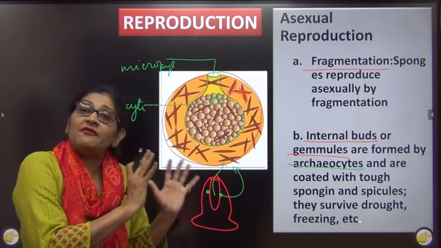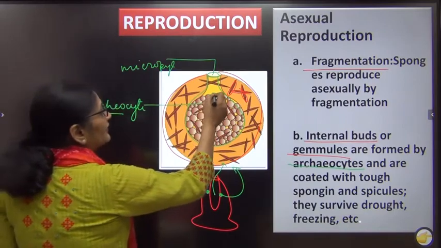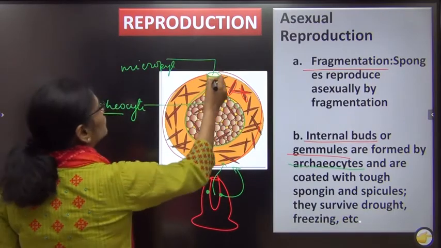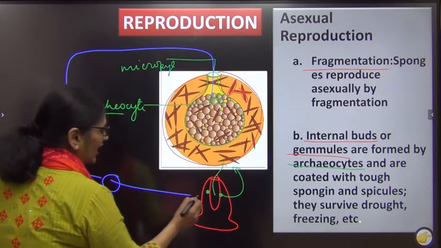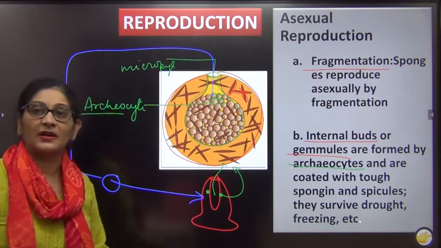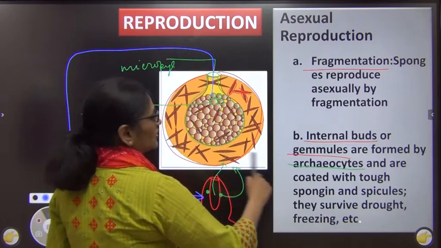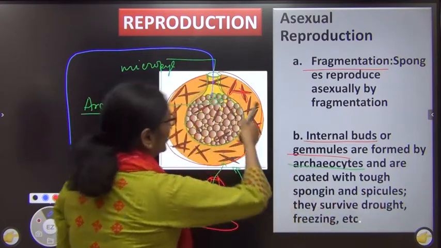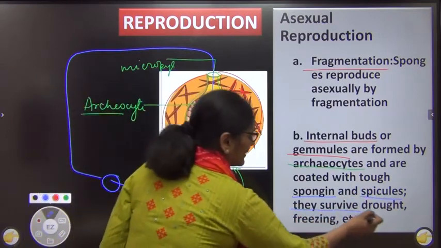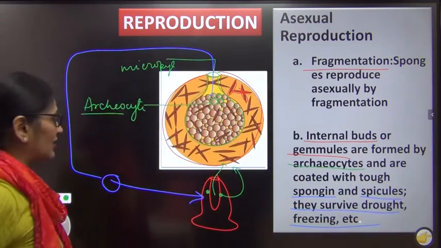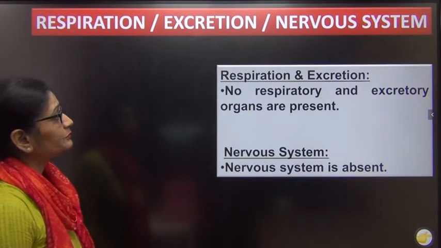They remain very well protected under adverse conditions. When favorable conditions come, these archaeocytes move out of the micropyle, and each archaeocyte will give rise to an adult sponge. So these are internal buds or gemmules. They have a special cell called the archaeocyte, and they are coated on the outside by either spongin fibers or spicules. This helps them survive drought, freezing, etc. That means they can survive very unfavorable situations as well.